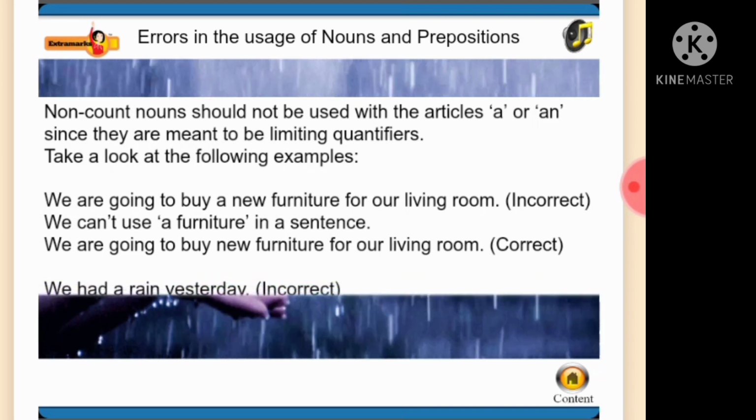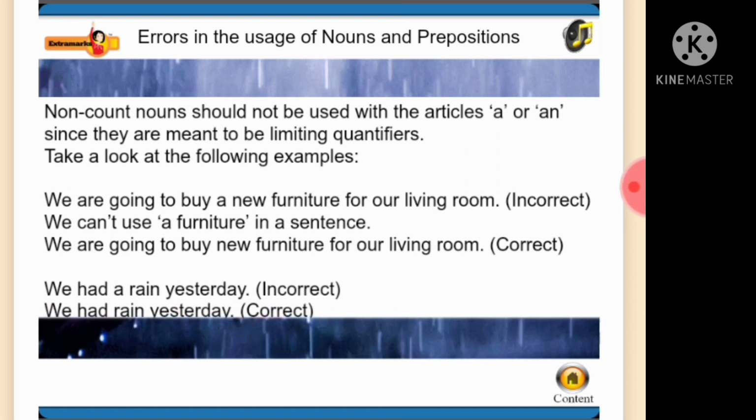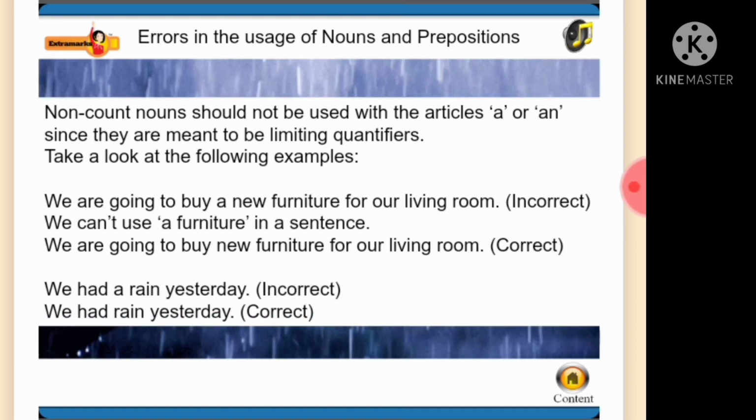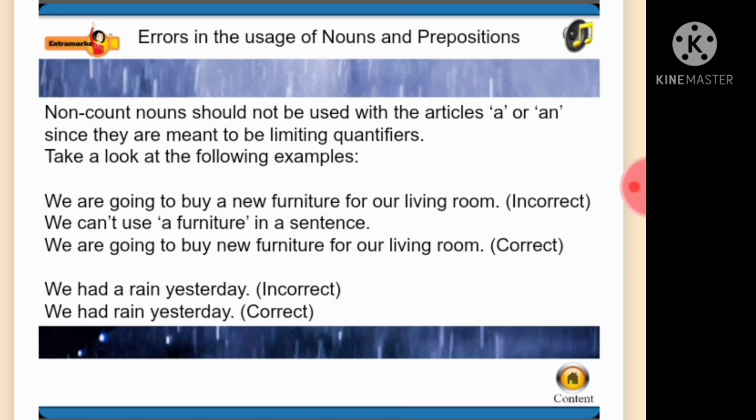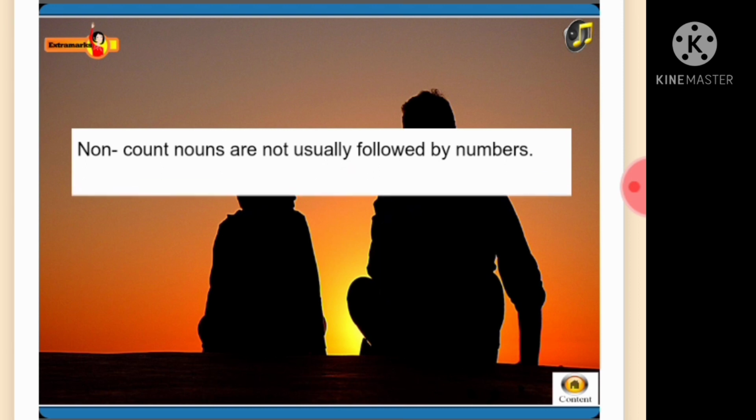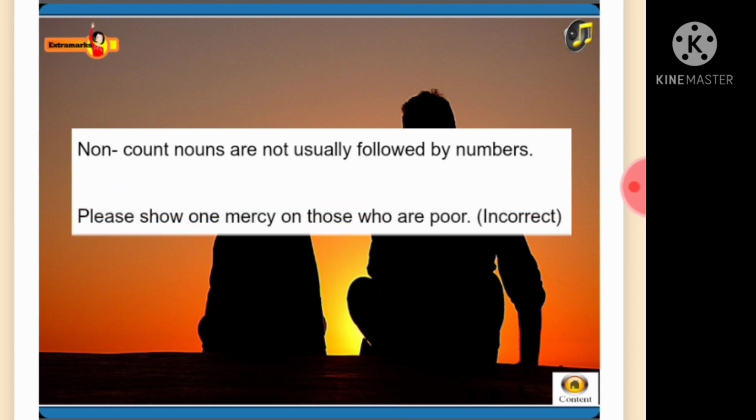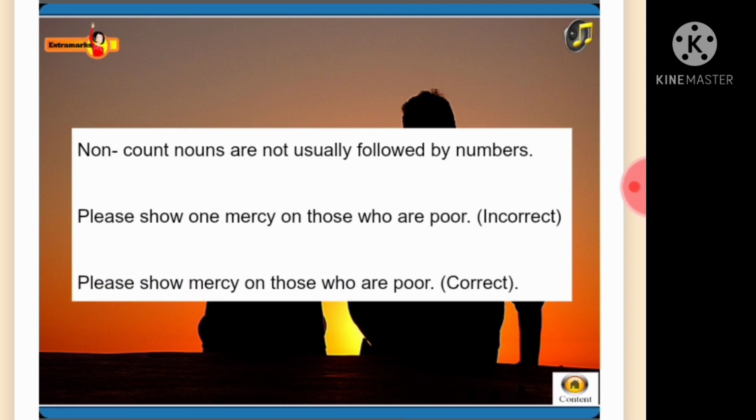We had a rain yesterday. The sentence is wrong since the expression a rain is used. The correct sentence is, we had rain yesterday. Non-count nouns are not usually followed by numbers. Please show one mercy on those who are poor. This sentence is wrong. Please show mercy on those who are poor. This sentence is correct.